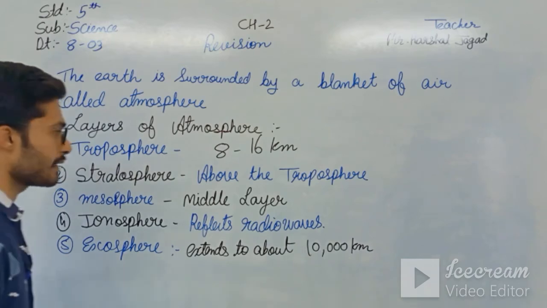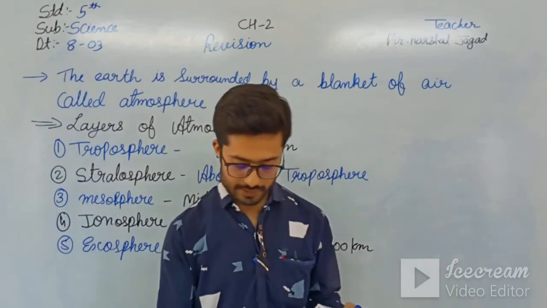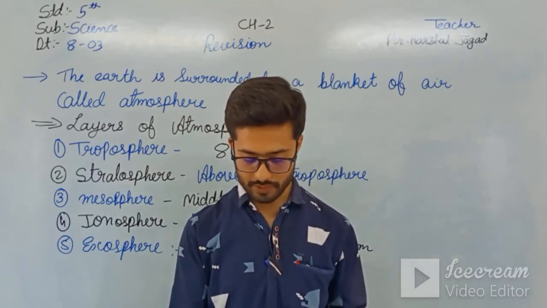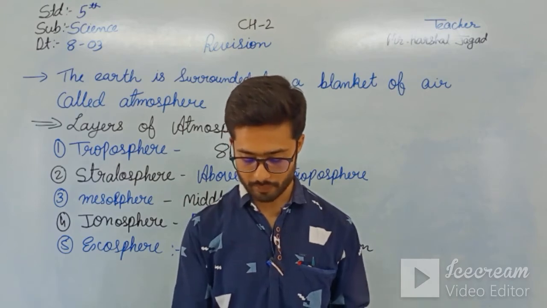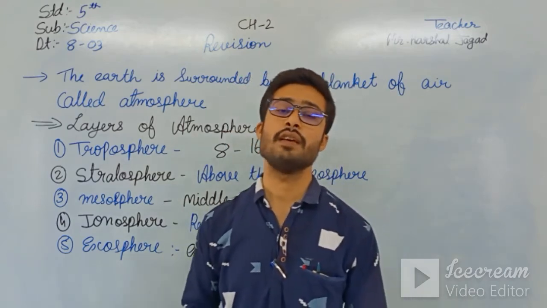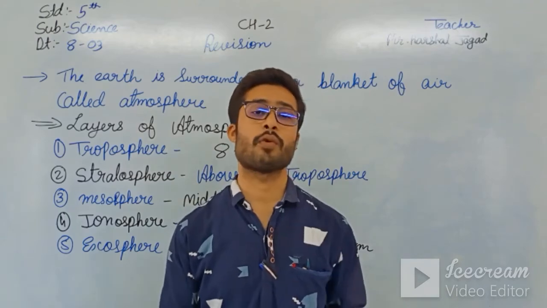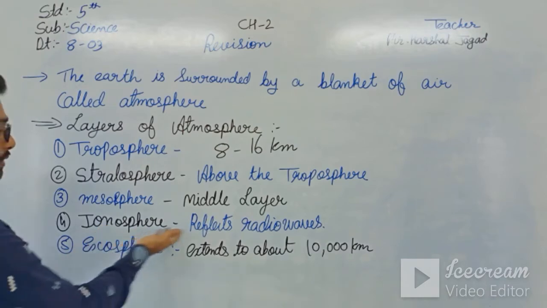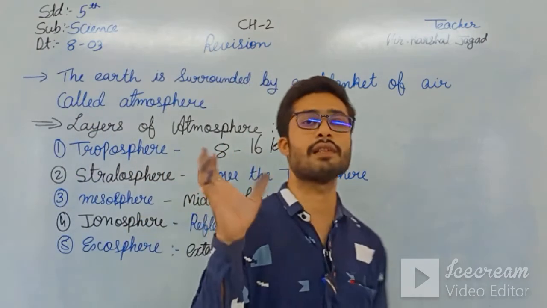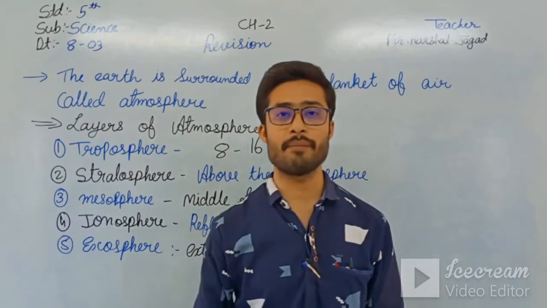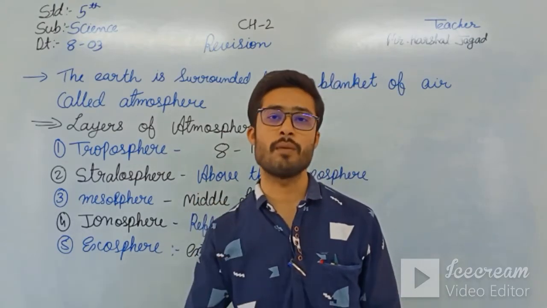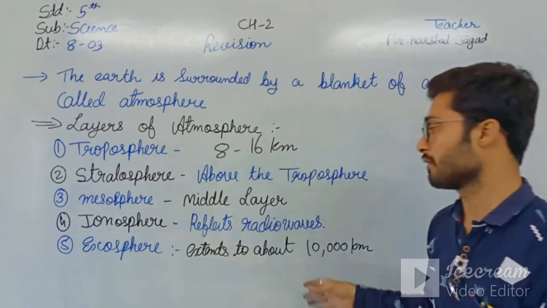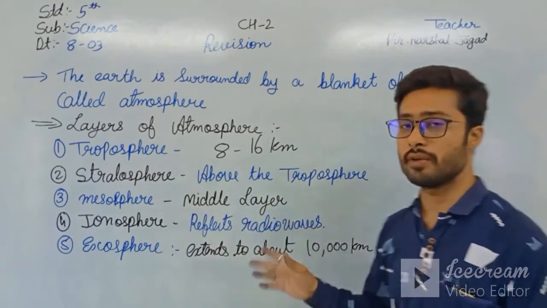Then coming towards the ionosphere, that is this layer. The next layer is the ionosphere or thermosphere. It reflects radio waves and helps in transmitting radio and TV programs viewed from any part of the world. Live TV programs which we get on the TV are reflected by the ionosphere, which reflects the radio waves, and we can see live television. In the IPL, in the cricket match and in the football match, we can see the live telecast. How can we see the live telecast? Because of the ionosphere, which reflects the radio waves.